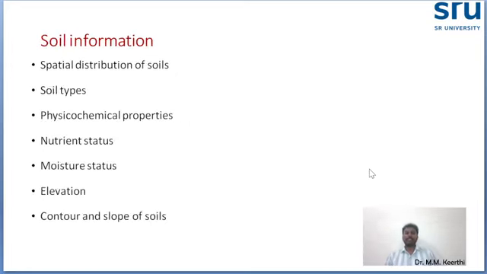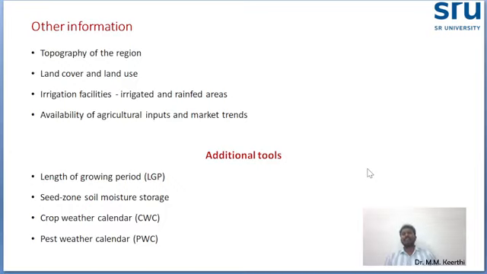And soil information: the spatial distribution of the soil, the soil type, physiochemical properties, soil structure, NPK level, nutrient status, moisture status, elevation, the topographic level, whether it is 2% or 16% or 6%, the contour level, and slope of the soil. All this information is needed. And some other minor information is needed: topography of the general area, land cover, land use, irrigation facilities, inputs, and market trends. All this should be needed.